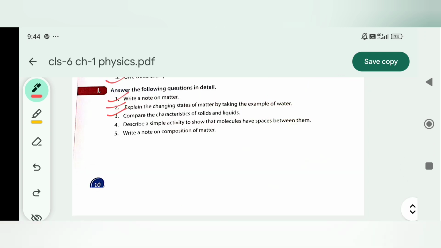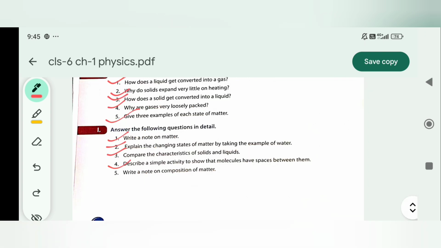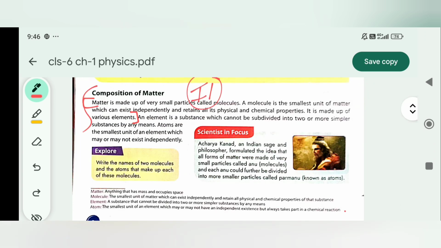Describe a simple activity to show that molecules have spaces between them. This activity for answer I's answer number 4. Write a note on composition of matter. Of matter, you can write this whole.